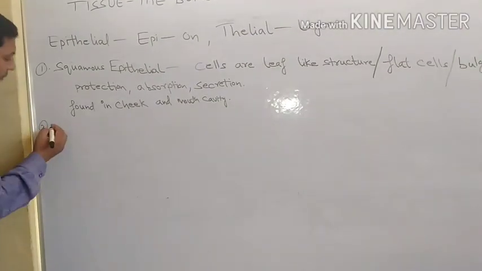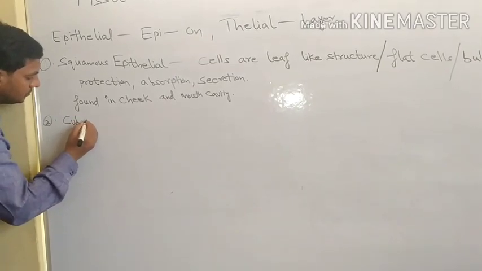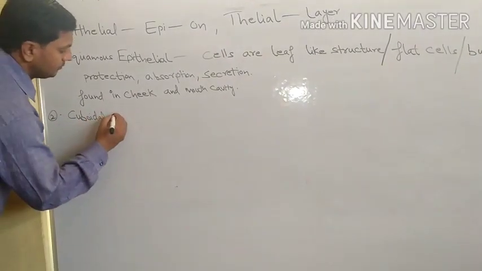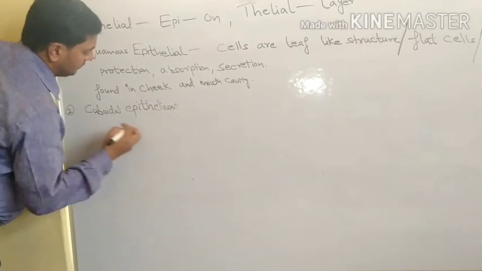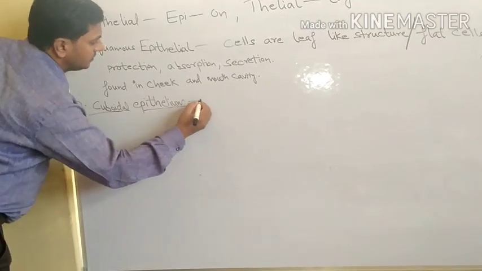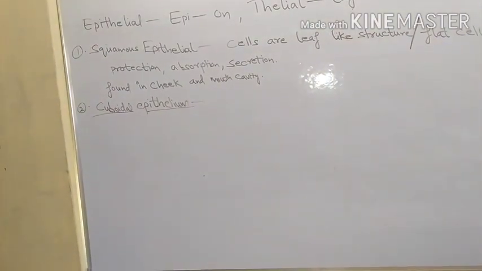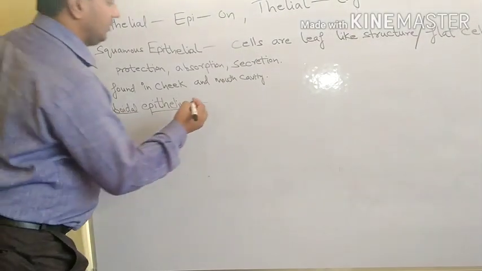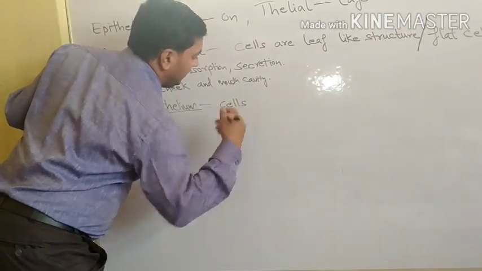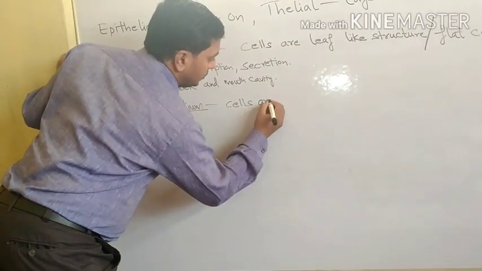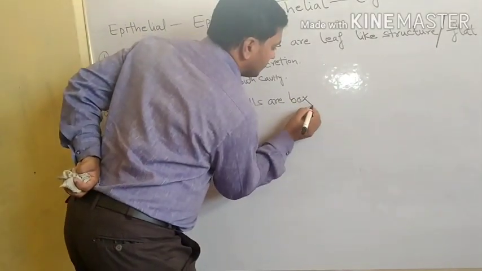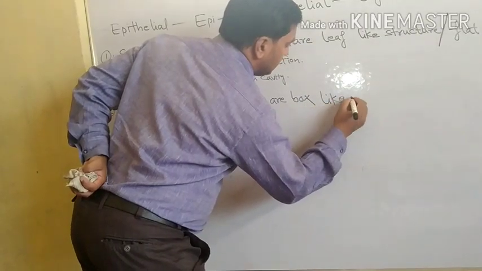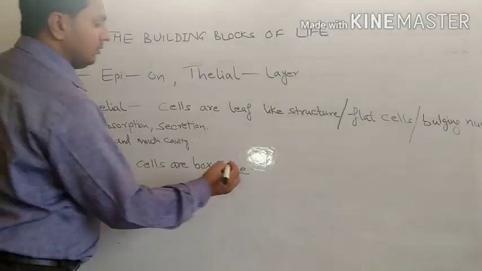Then comes cuboidal epithelium. See, in cuboidal epithelium, cells are box-like or cubical in nature.